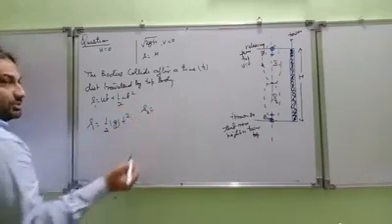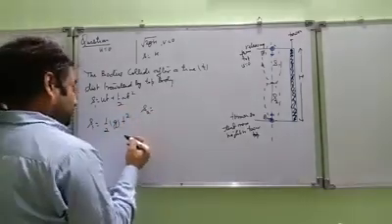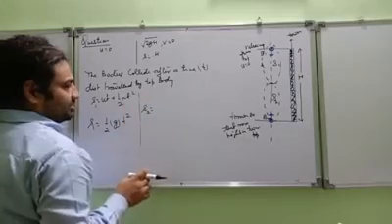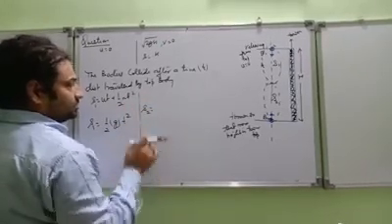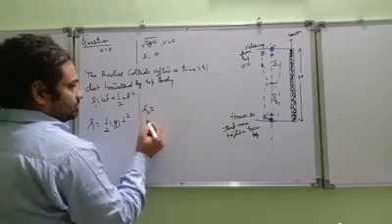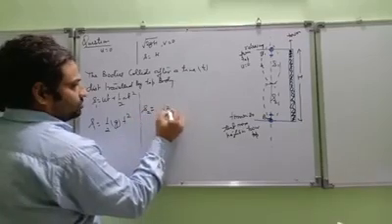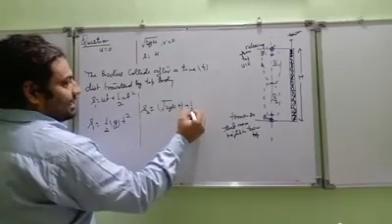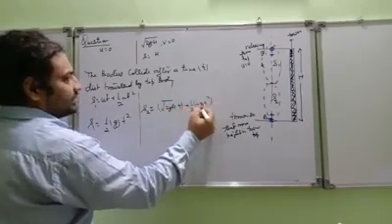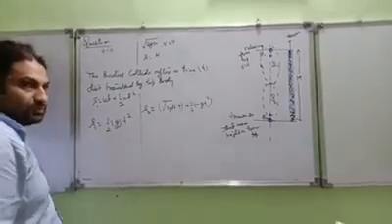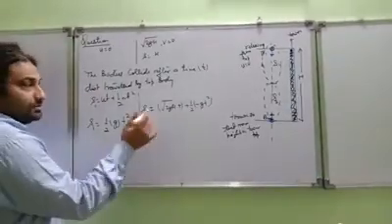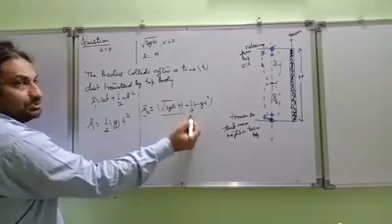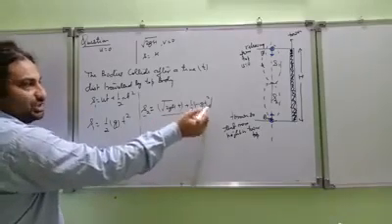Similarly, s2 equal to distance traveled by the lower body, okay, s2. Distance traveled by the lower body is s equal to ut, so u is under root 2gh into t plus half into minus gt square. You got it? Okay? Correct now? S equal to ut plus half at square. A is minus g, t square.